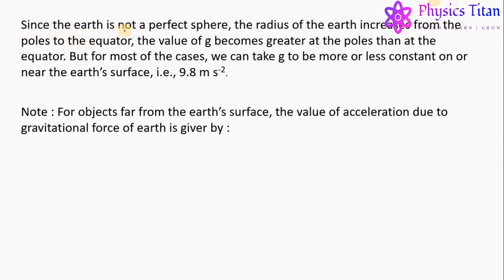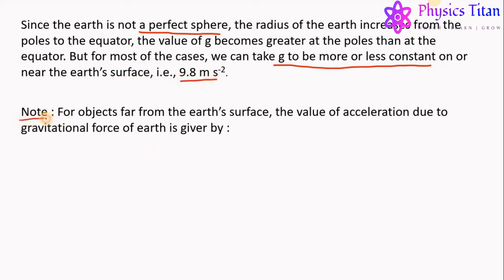Now, since the Earth is not a perfect sphere, the radius of Earth increases from the poles to the equator, and the value of g becomes greater at the pole than at the equator. But for most of the cases, we can take g to be more or less constant on or near the surface of Earth. It is equal to 9.8 meter per second square.